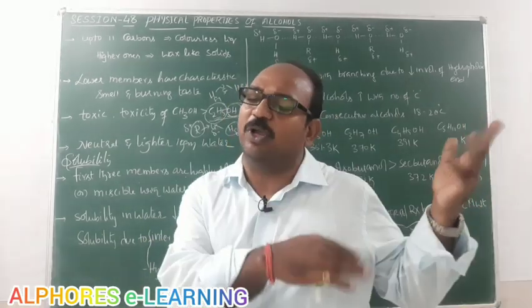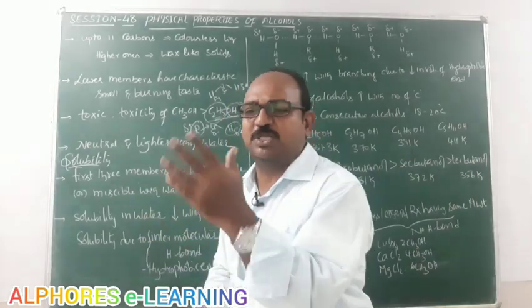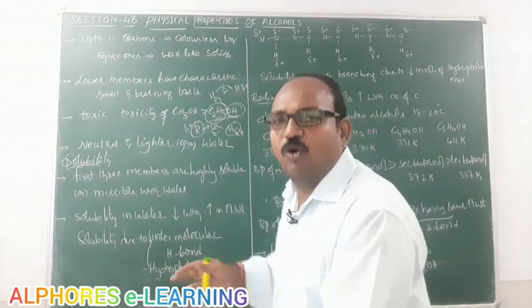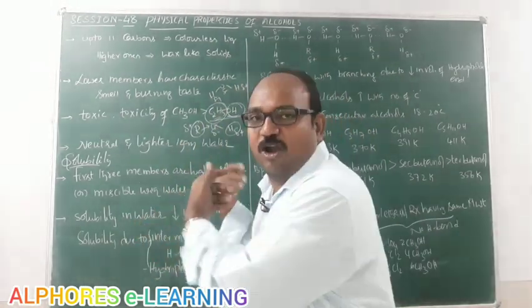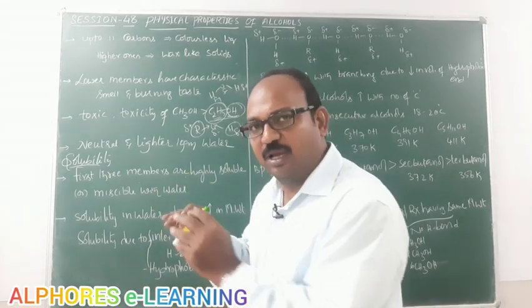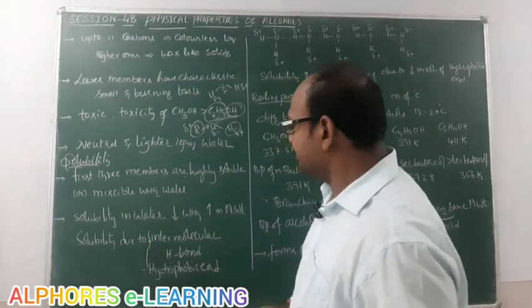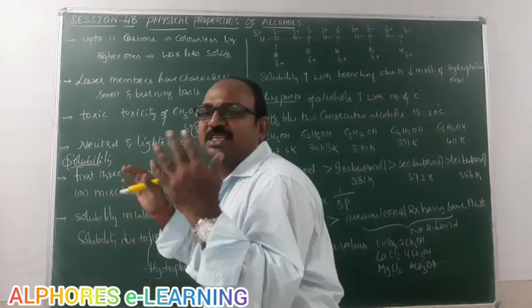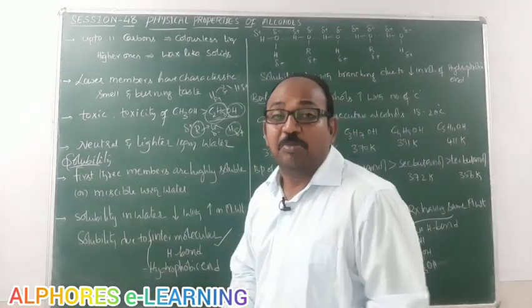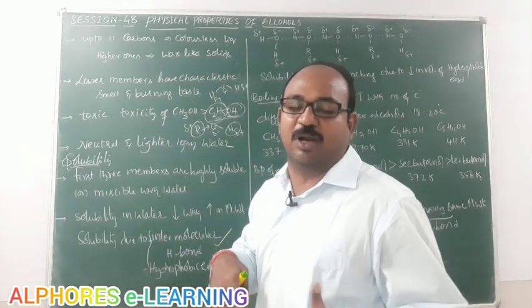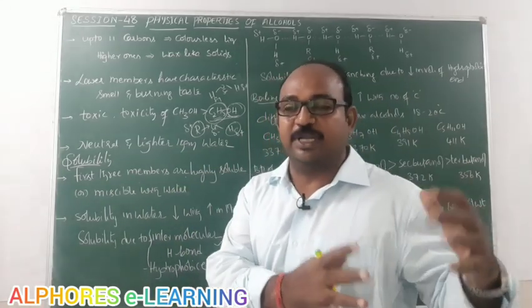Of course, in non-polar solvents, they are miscible. Here we are discussing only water. By default you need to consider solubility in water, whether I mention it or not, right? Now, the solubility of these alcohols in water, because of intermolecular hydrogen bond, is maximum, that is ultimate.